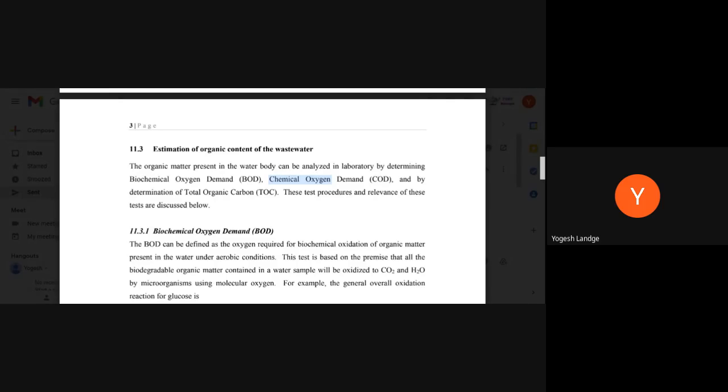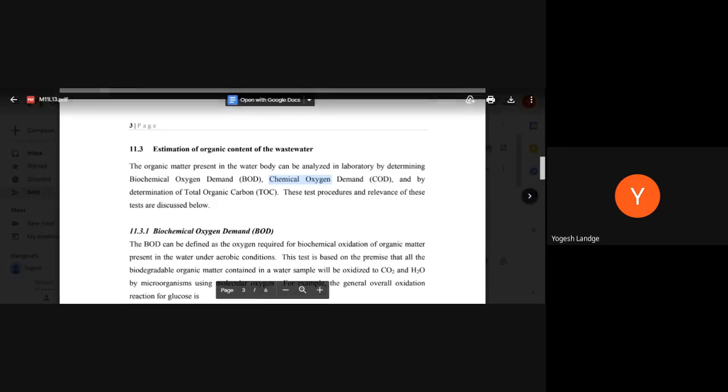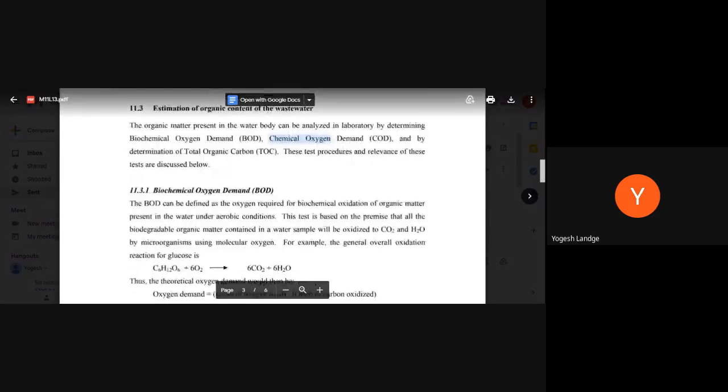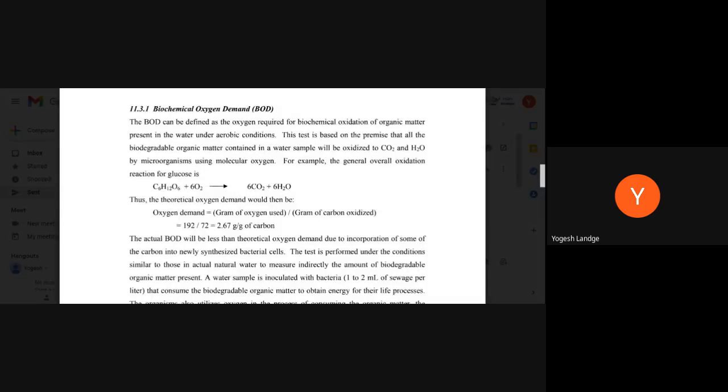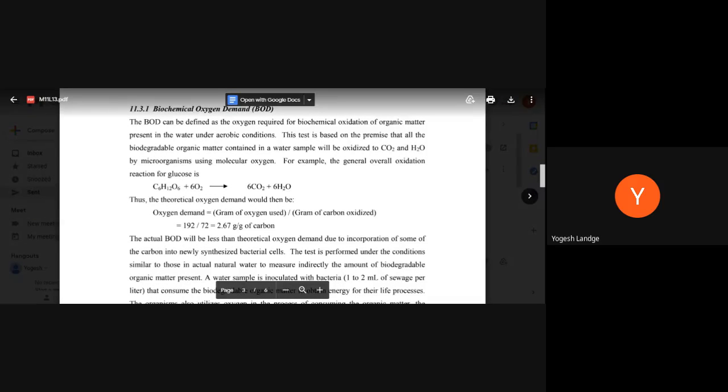Okay, fine. Now let's look at the biochemical oxygen demand. What do we mean by biochemical oxygen demand? I already said it. BOD can be defined as the oxygen required for the biochemical oxidation of the organic matter. I told you in simple language.